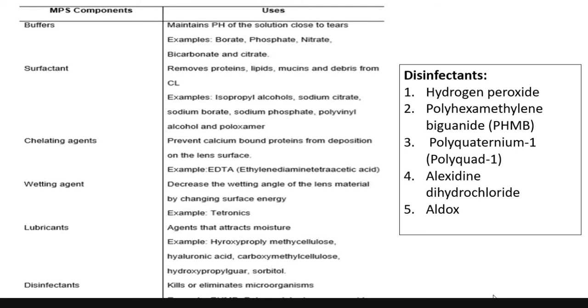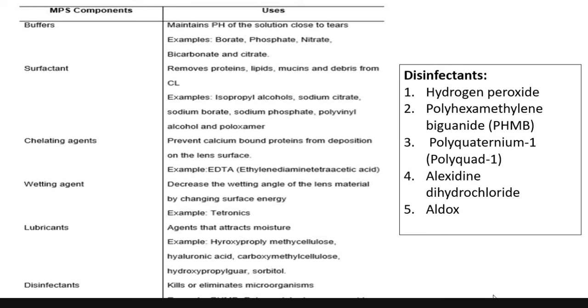Initially, when we were using separate things, we were using the hydrogen peroxide system. Hydrogen peroxide system has a very strong disinfection when compared to all these, but again hydrogen peroxide system had its own limitations, and now since multi-purpose solutions are more commonly used.